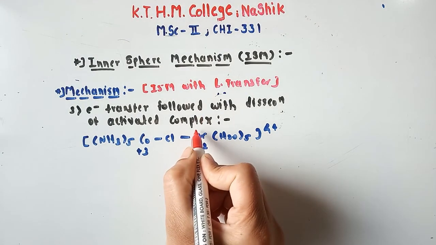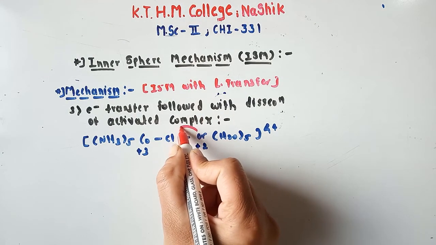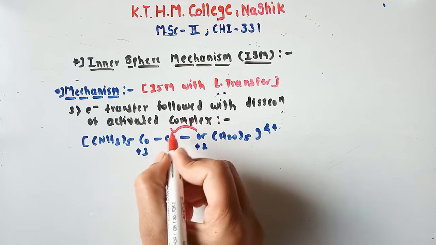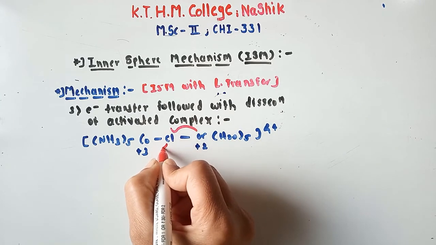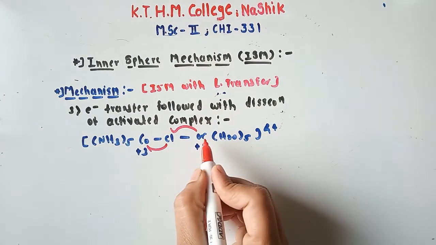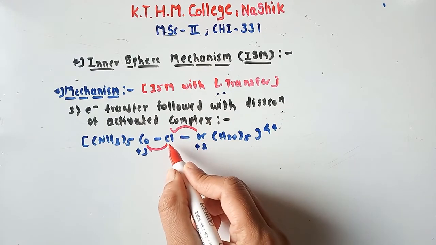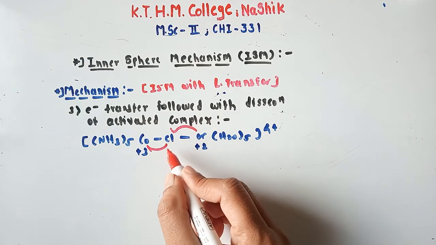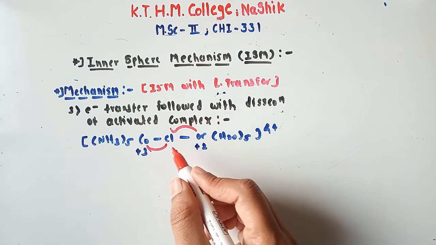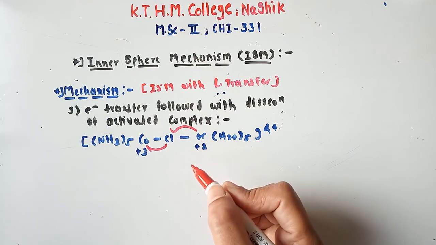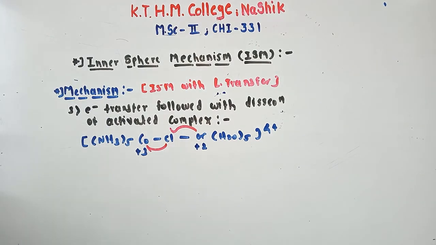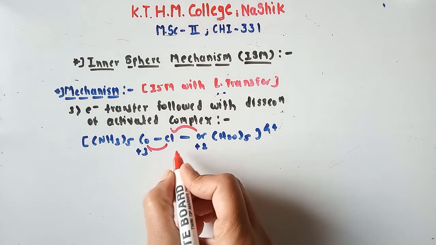So obviously electron gets transferred from chromium to this bridge and then from this bridge to cobalt. So here is electron transfer.